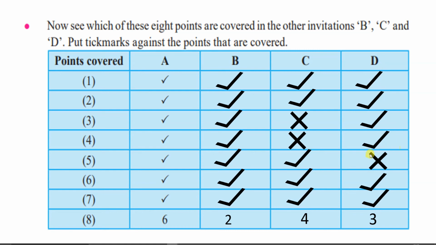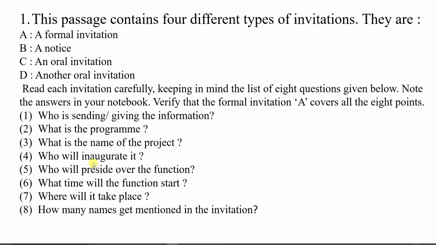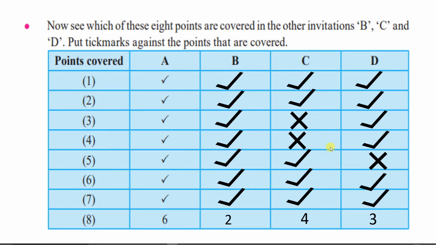So in that only question number 5 is not mentioned, and that question number 5 is who will preside over the function. Remaining all things are mentioned, and here participants are also 3, that is the child, mother and father. They are talking about the father also.